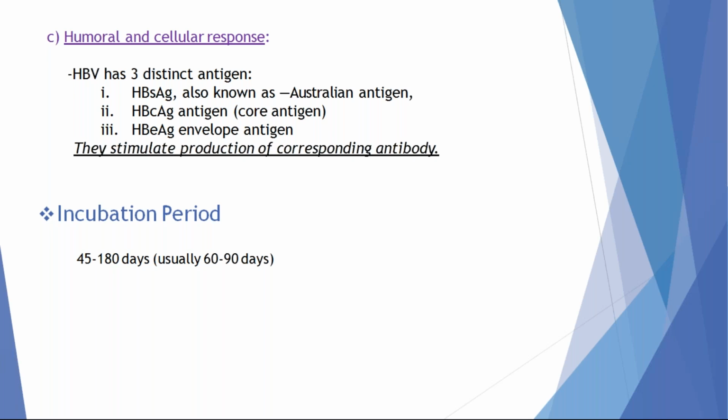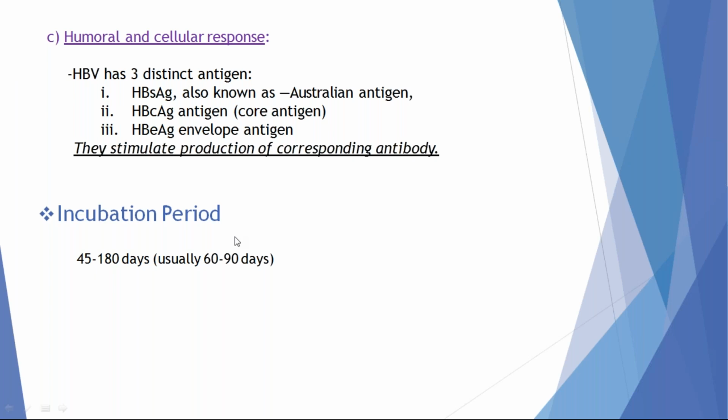These are the antigens and antibodies we can isolate from the patient's blood. The first antigen we can isolate is HBsAg. This HBsAg is also called the Australian antigen. Followed by hepatitis B core antigen and hepatitis B e antigen. E means envelope antigen. C means core antigen. This hepatitis B core antigen we cannot isolate from the patient's blood. We can isolate it only from liver parenchymal cells, because it does not circulate within the blood.